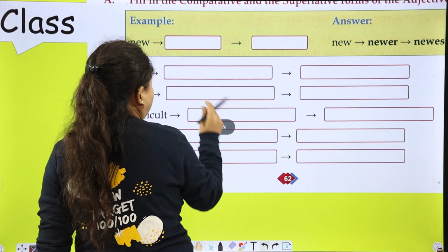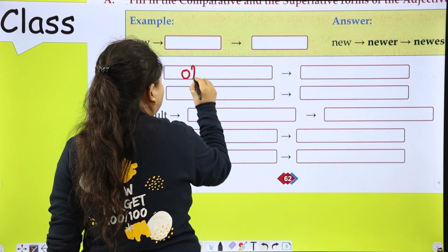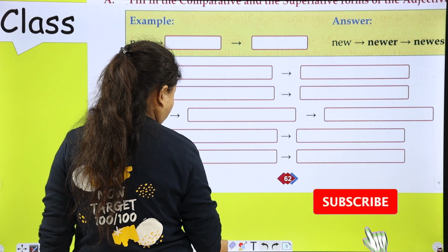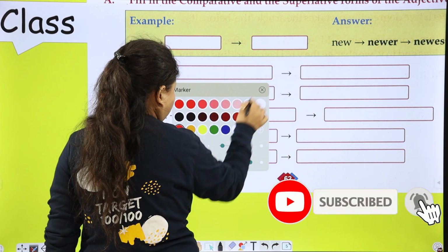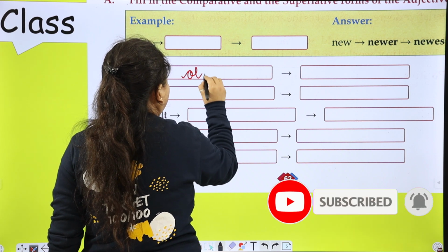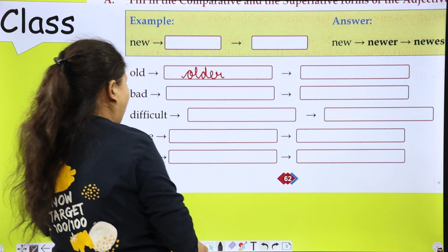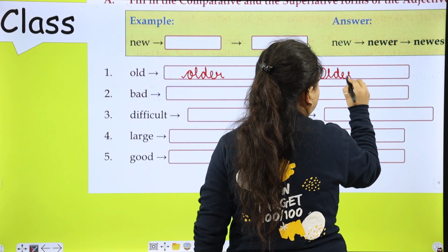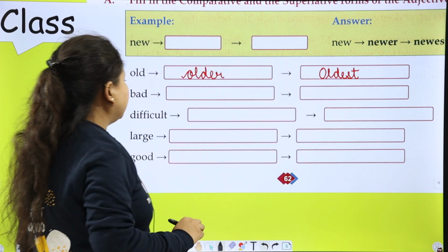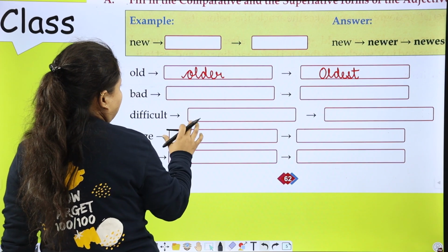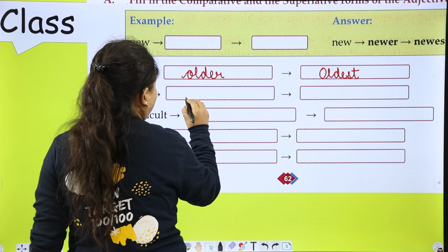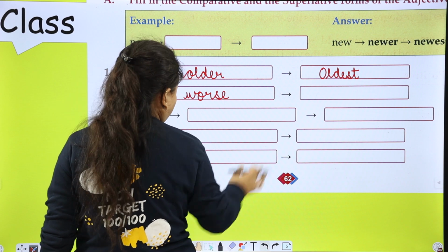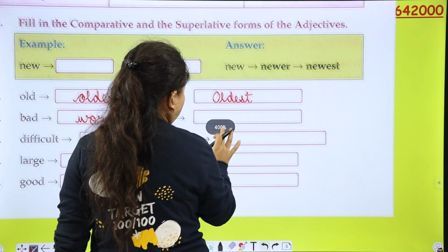The comparative degree of old is older, and oldest. Next is bad. So bad is worse and next is worst.